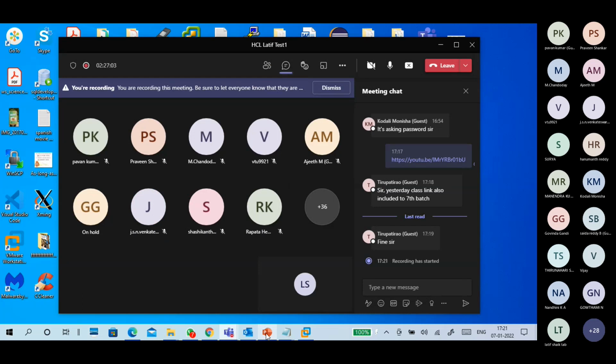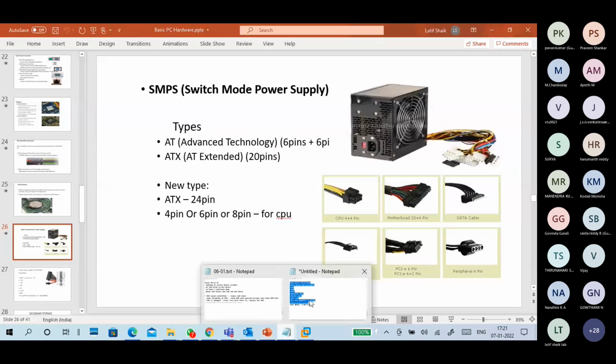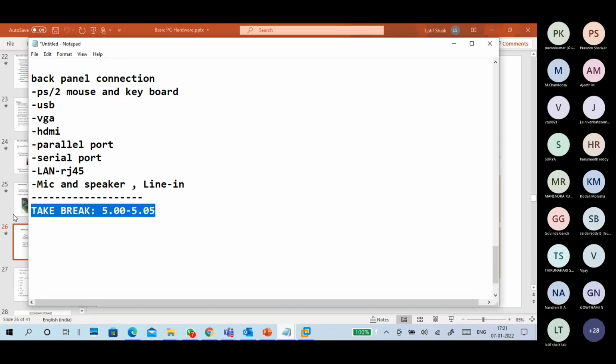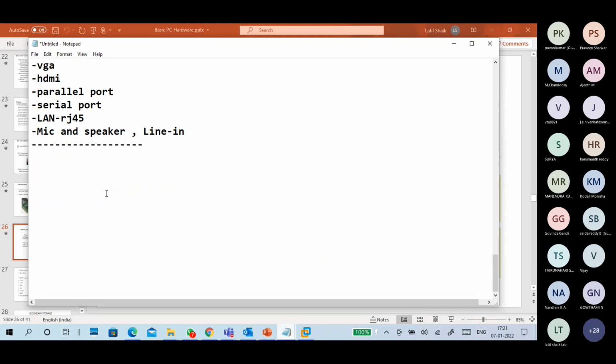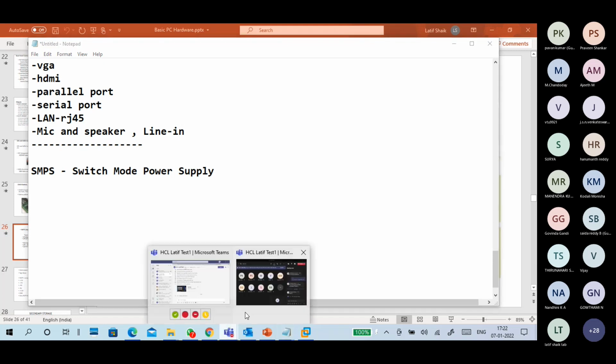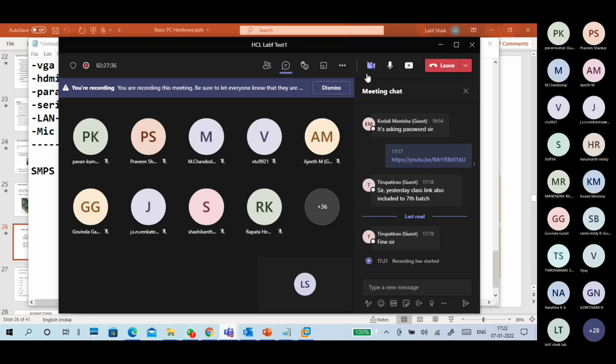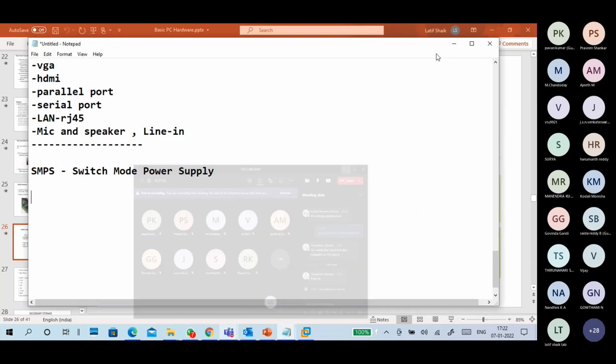So you'll see SMPS. What is SMPS? SMPS. Switch mode power supply. What is switch mode power supply?